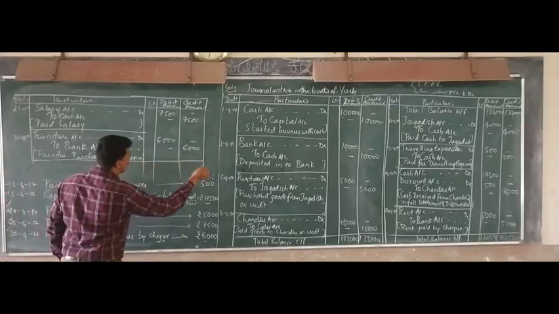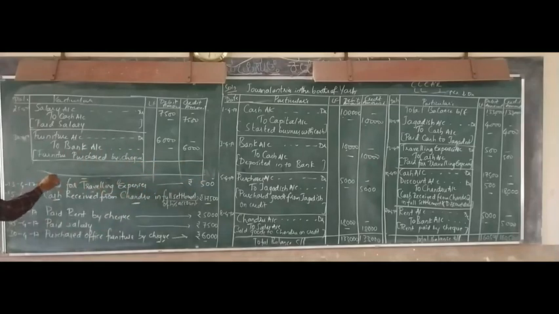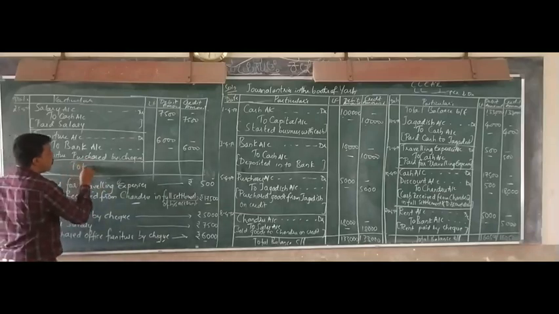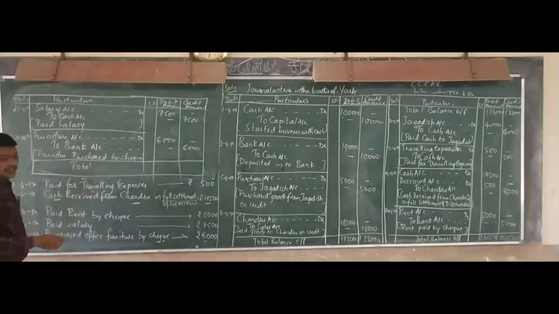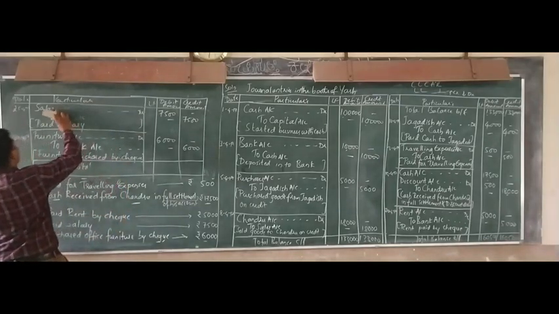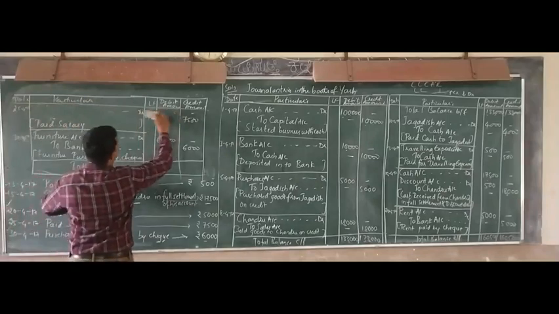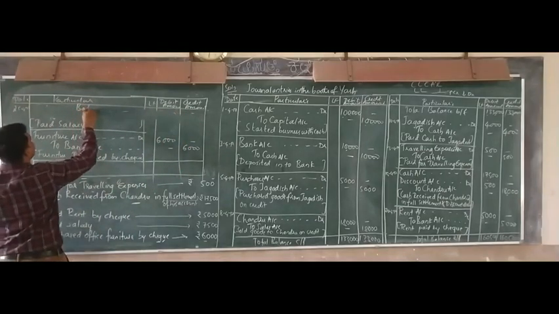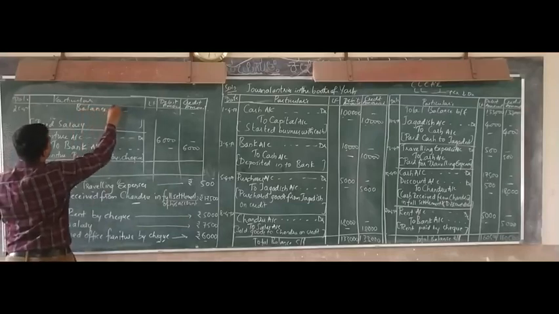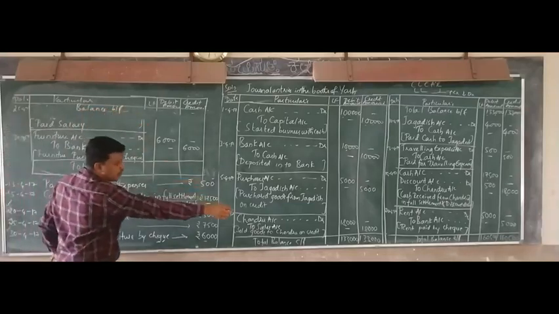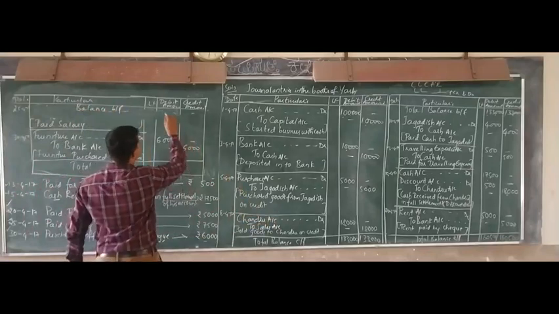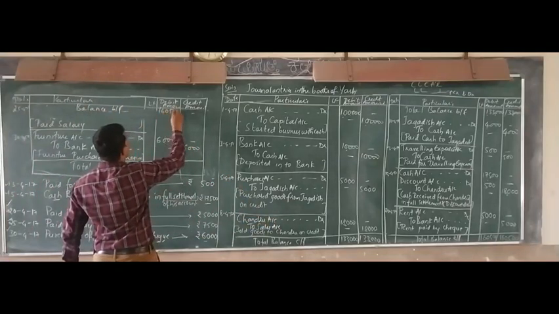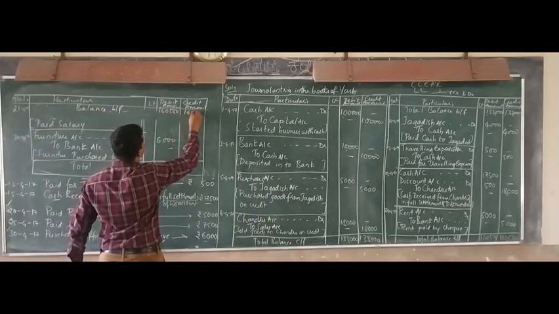After all the transactions, you just need to make a total of this. Make the total and see how much it comes to. Balance brought forward, what is the balance? That is 1,60,500.